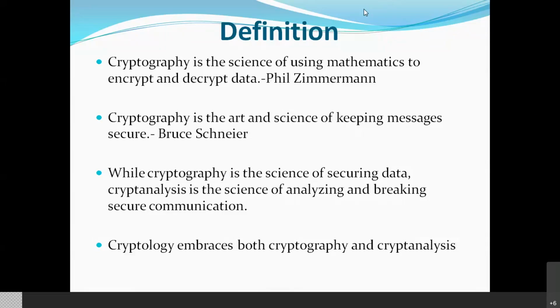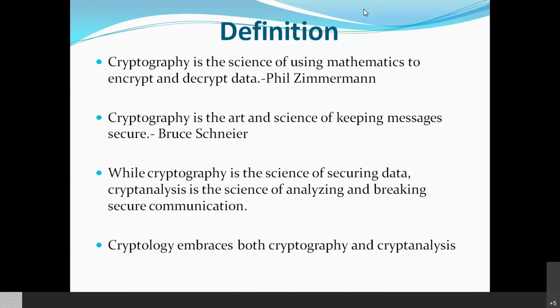It is the art and science of keeping messages secret. These are certain common definitions these scientists have defined. Cryptography is the science of securing data, and cryptanalysis is the science of analyzing and breaking secure information. Cryptography is what we use to encrypt and decrypt the data, the algorithms we use.